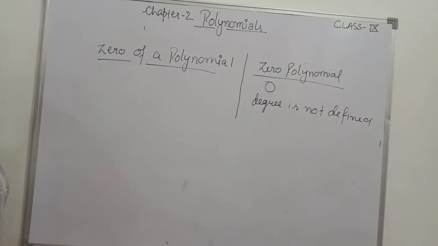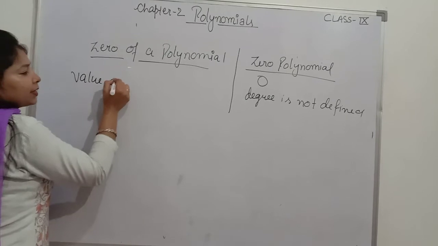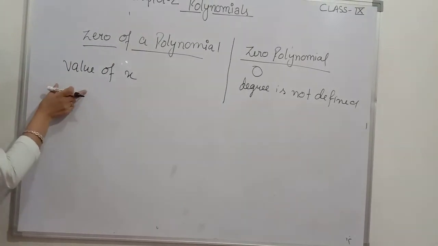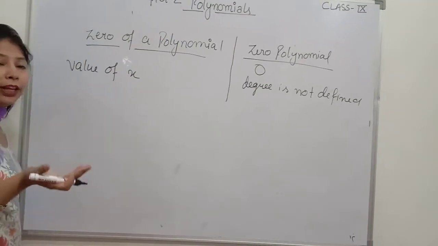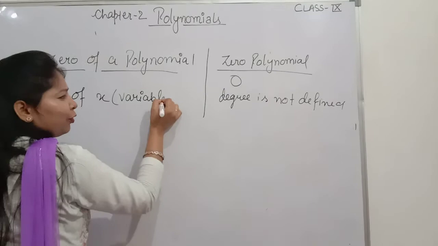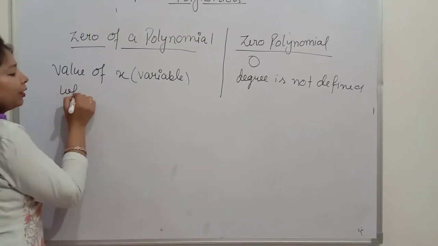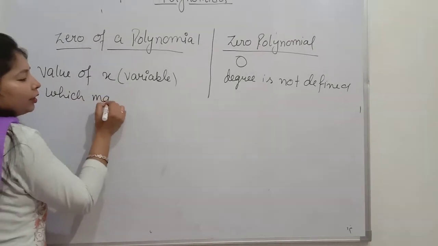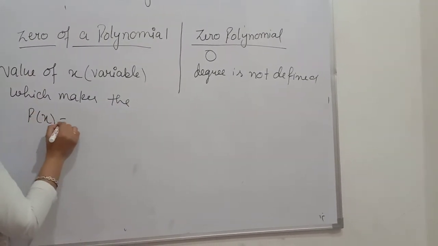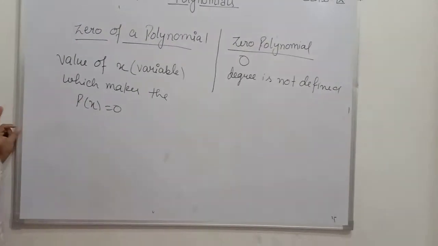Now what is the zero of a polynomial? जीरो ऑफ अ पॉलिनोमियल इज वैल्यू ऑफ एक्स. What is the zero of a polynomial? It is the value of x or a variable. आपका जो भी polynomial जिस variable में है, it is the value of x which makes the whole polynomial become zero, which makes the whole polynomial p(x) equal to zero.